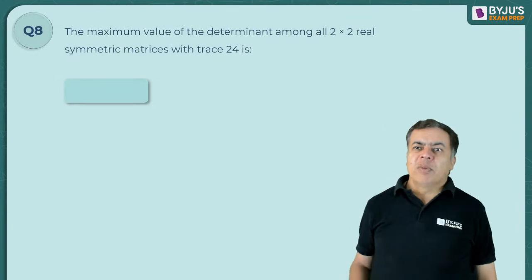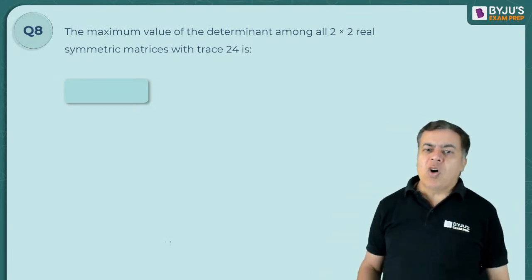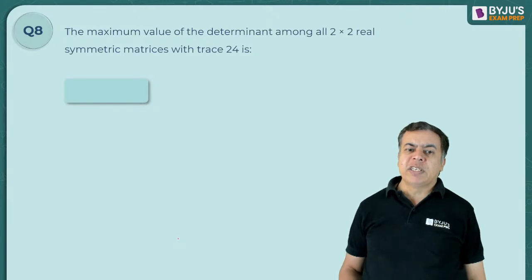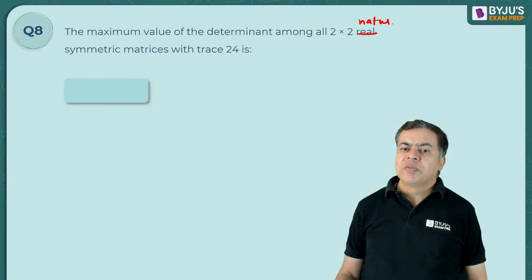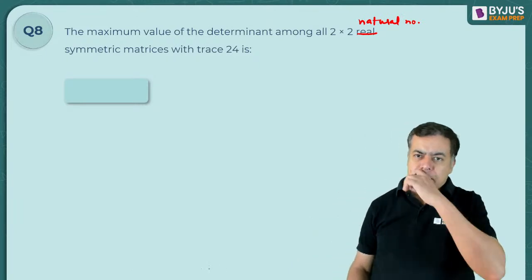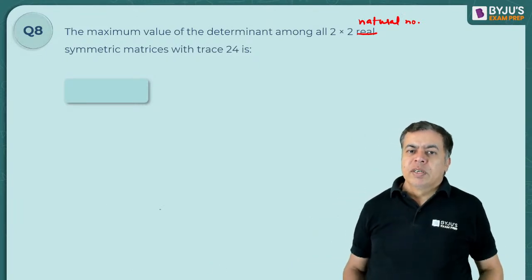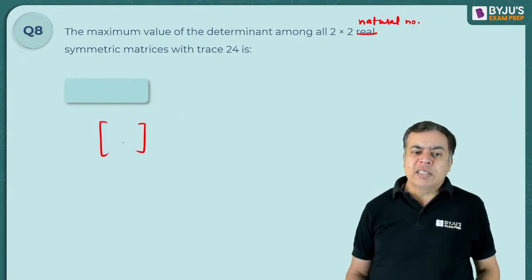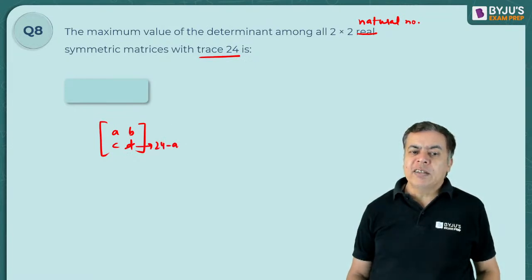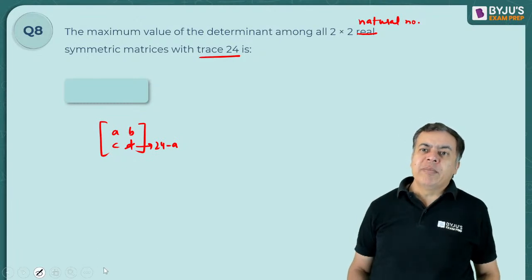Okay. So the maximum value of the determinant among all 2 cross 2 real symmetric matrices with trace 24. Here actually the elements should be whole numbers, not real, so that we have no negative numbers. If you write a 2 cross 2 matrix, it is A, B, C, D. Because the trace is 24, can I write D as 24 minus A? Because the sum of the diagonal elements must be 24.